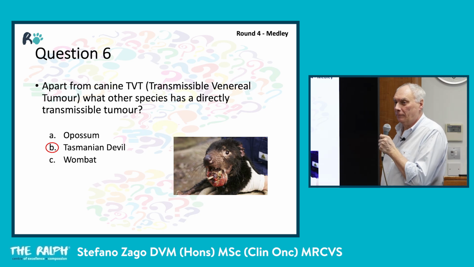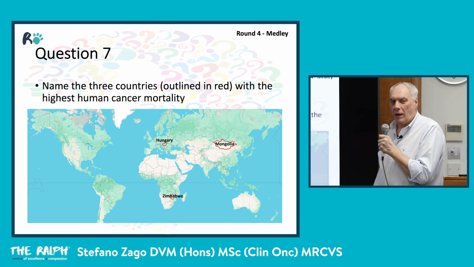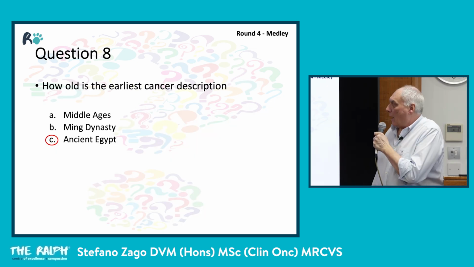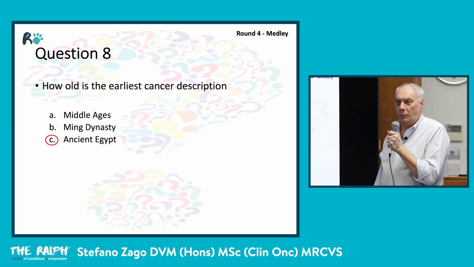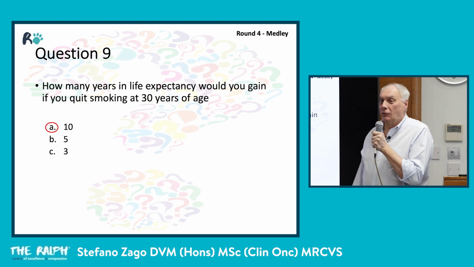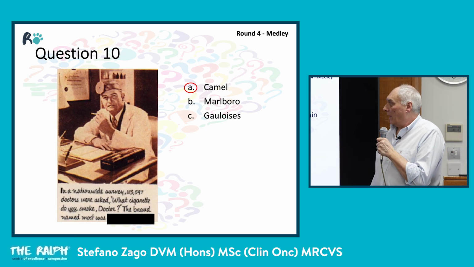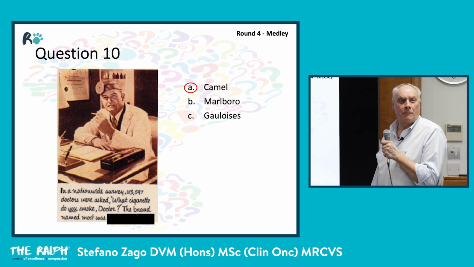Apart from canine TVT, which other species has a directly transmissible tumor? Tasmanian devil. Name the countries. So Hungary, Mongolia, Zimbabwe. How old is the earliest cancer description? Ancient Egypt. How many years do you gain? 10. And the last one? Which brand? Camel.